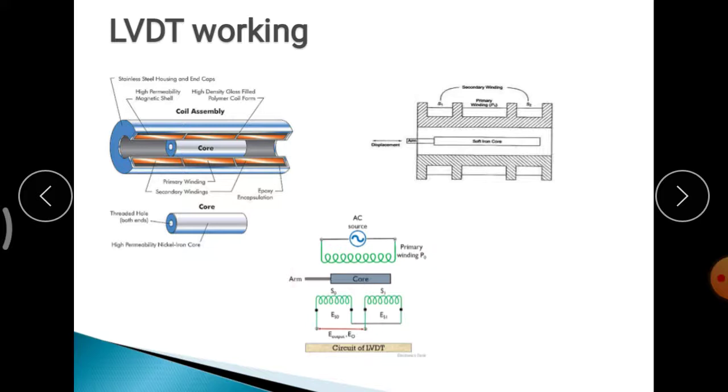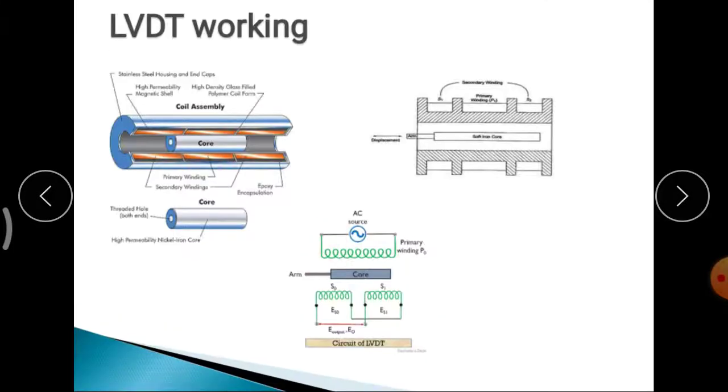Assume case one: the core is on the left side. Then the magnetic flux linkage related to the S0 winding will be more compared to S1.